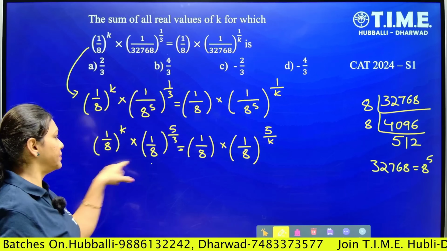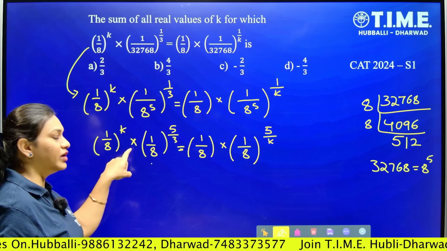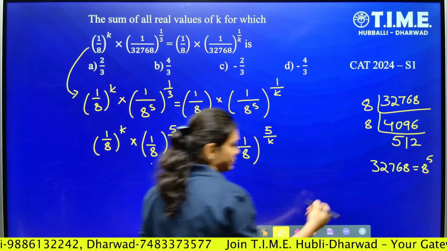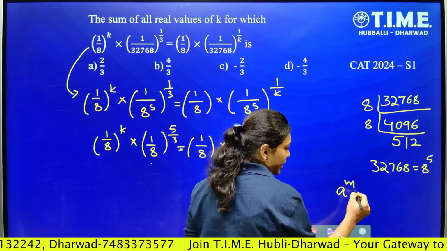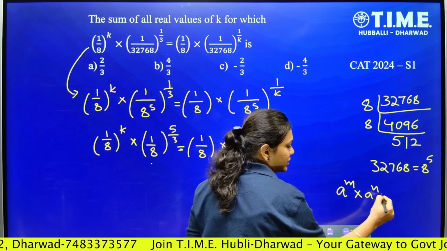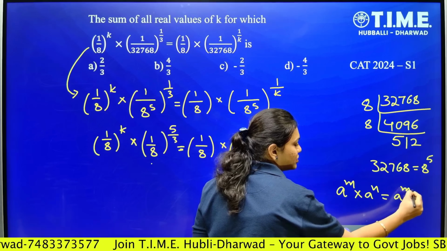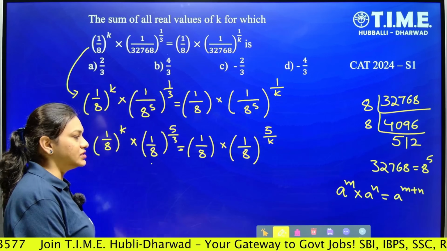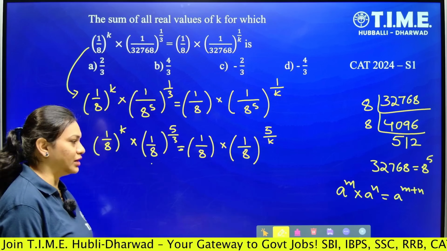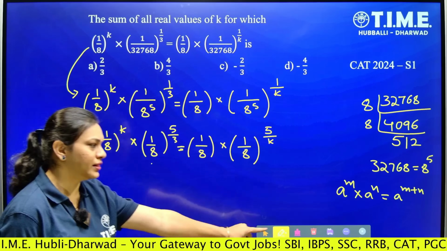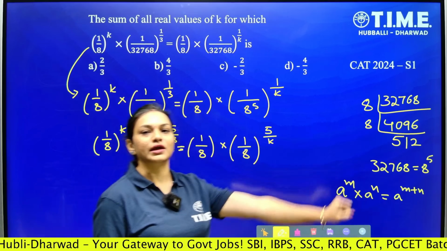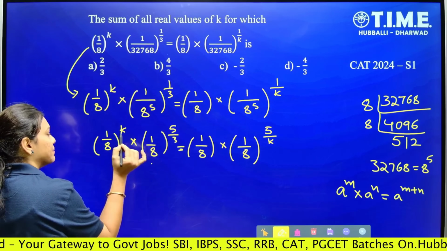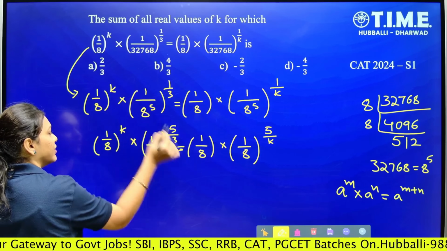Now understand this. Now bases are the same, and we have a multiplication sign over here. You might be aware of this rule, a power m into a power n is equal to a raised to m plus n. So only one condition is used here, which is a basic rule of indices. Based on that rule, when bases are the same and the multiplication sign is there, we add the powers.